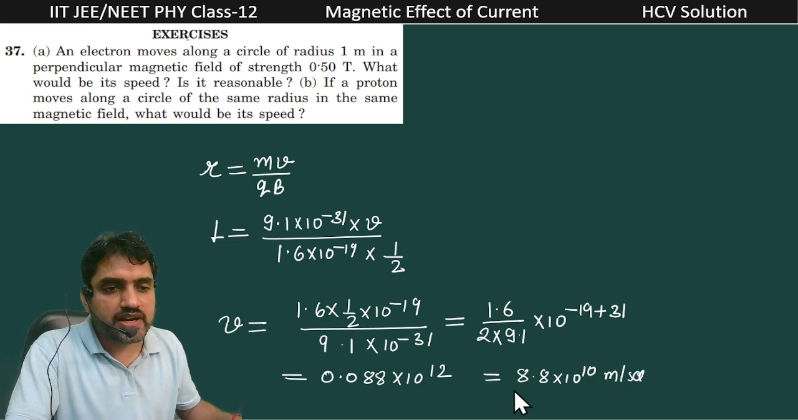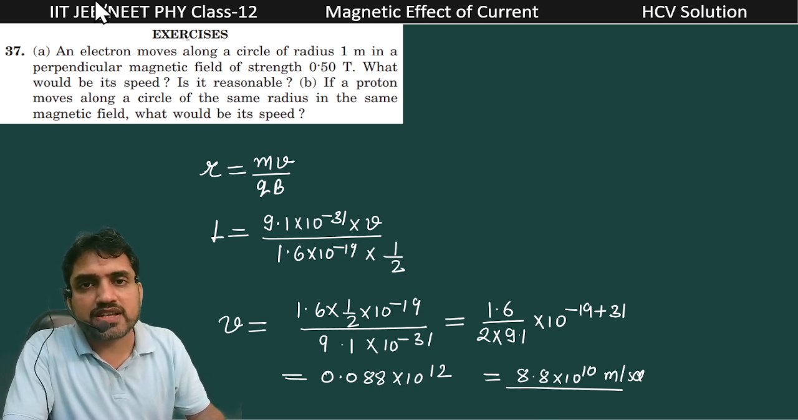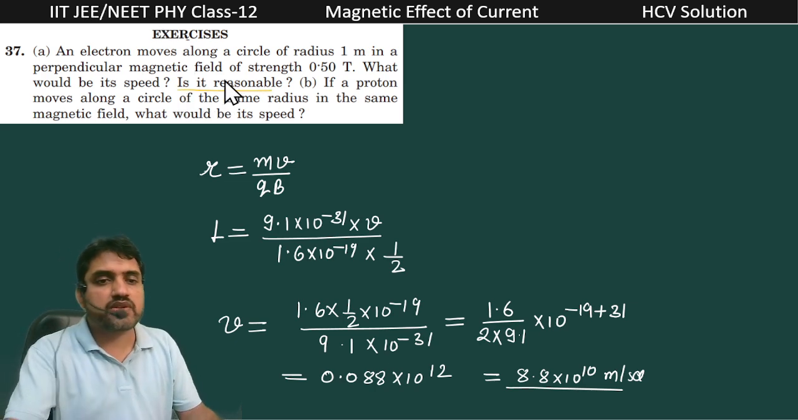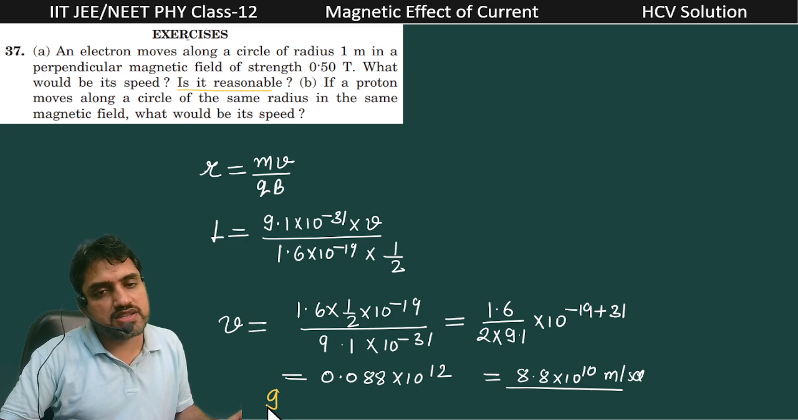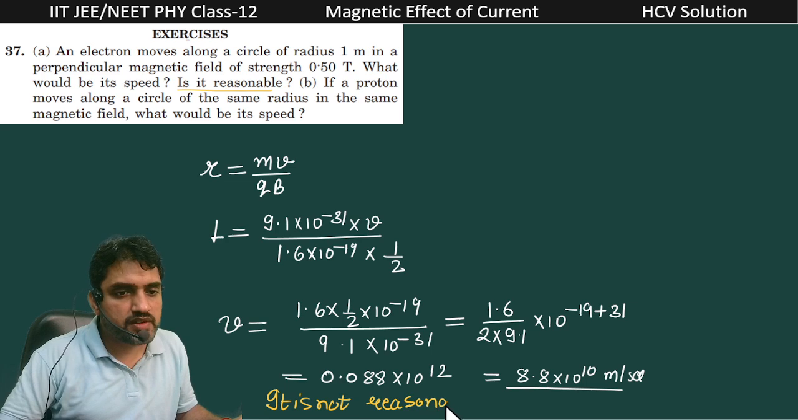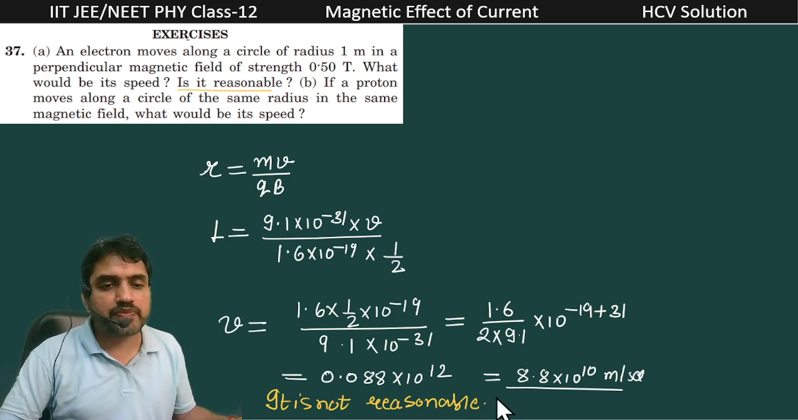And it is practically not possible because it is going more than the speed of light. So it is not reasonable. We can write: it is not reasonable, because this speed is greater than the speed of light. So the first part we have completed.